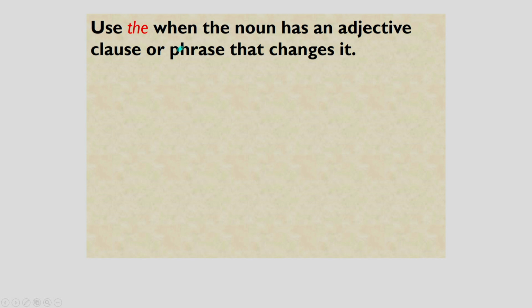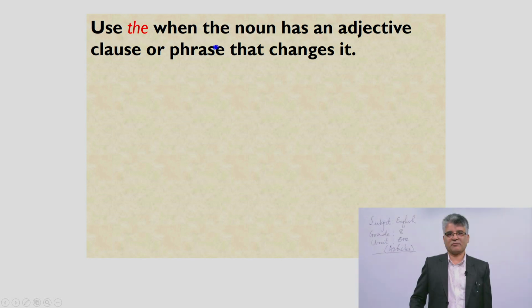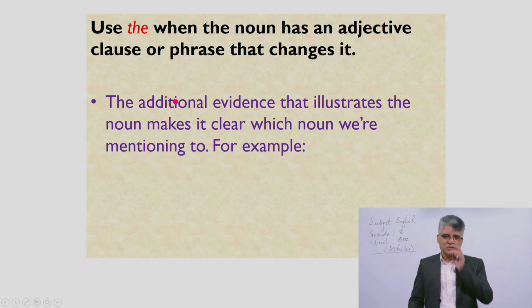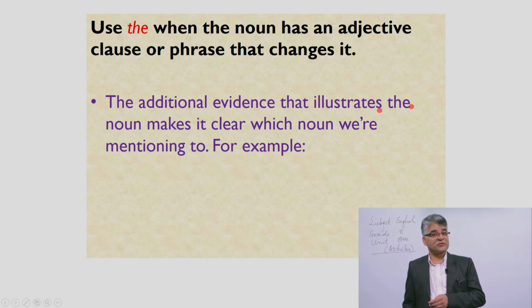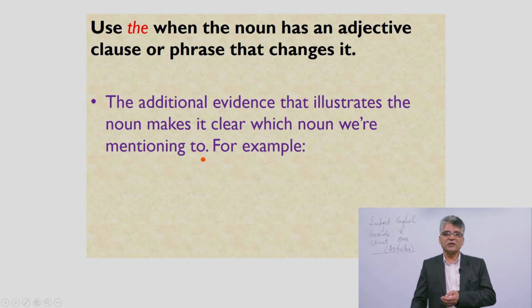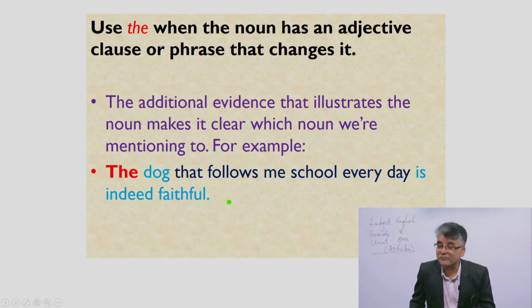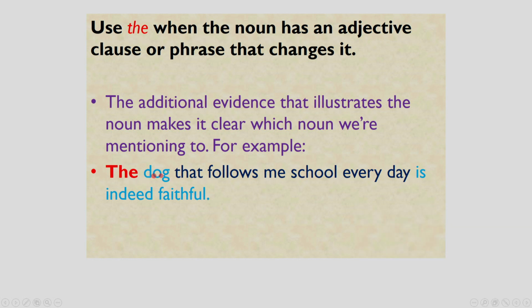The article is also used when the noun has an adjective clause or phrase that modifies it. That means it gives additional evidence that makes clear which noun we are referring to. For example: the dog that follows me to school every day is indeed faithful. Here, that follows me to school every day is the additional evidence. Because of that, we use the article.